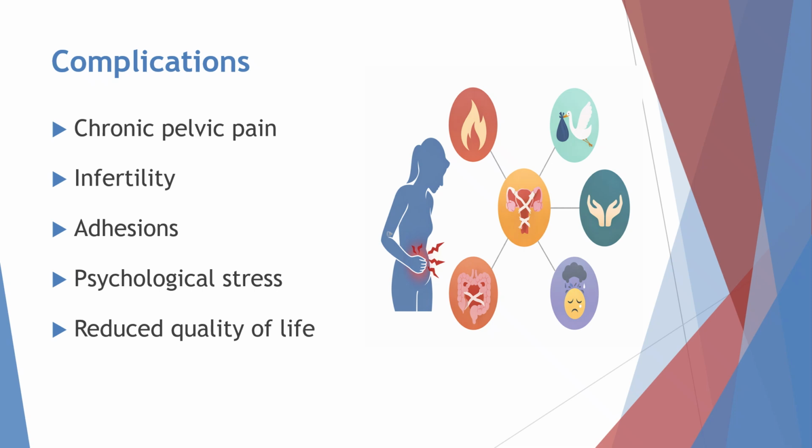One common complication is chronic pelvic pain, which can persist for a long time and affect daily activities. Endometriosis can also lead to infertility, making it difficult for some women to become pregnant. Another complication is the formation of adhesions, where scar tissue causes pelvic organs to stick together. Because of ongoing pain and fertility problems, many women may experience psychological stress. These physical and emotional challenges can eventually reduce the overall quality of life.